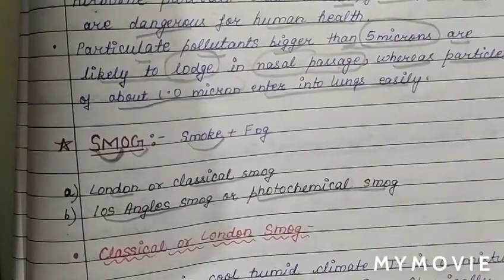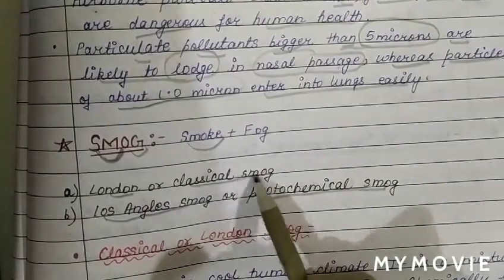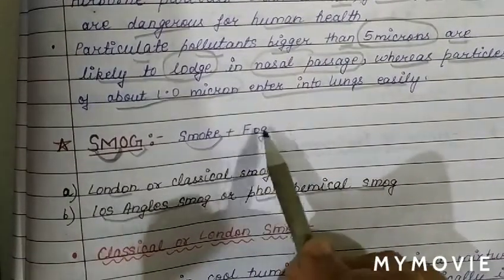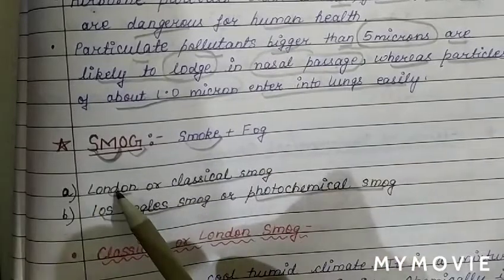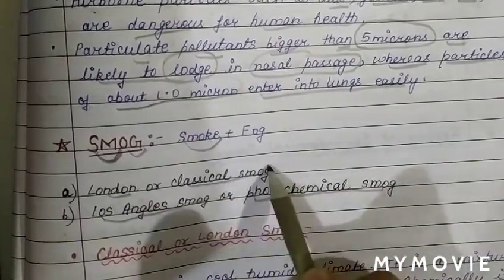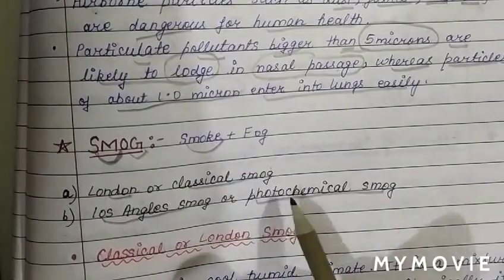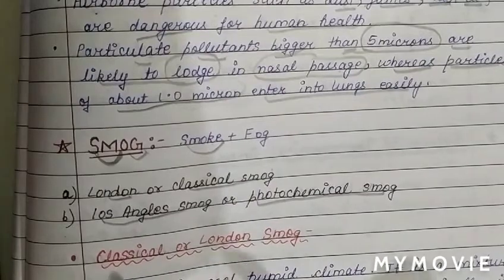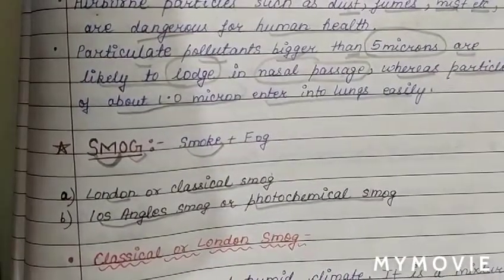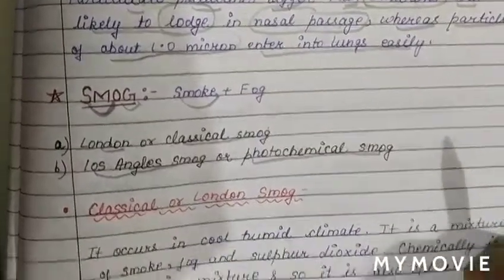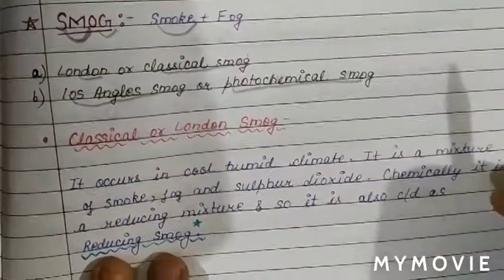So there are two types of smoke. Smoke is a combination of smoke and fog. One type we are going to study is London, or classical smoke. Next we are going to study photochemical smoke, also called Los Angeles smoke. The first type we will study is classical smoke. See the points in classical smoke.